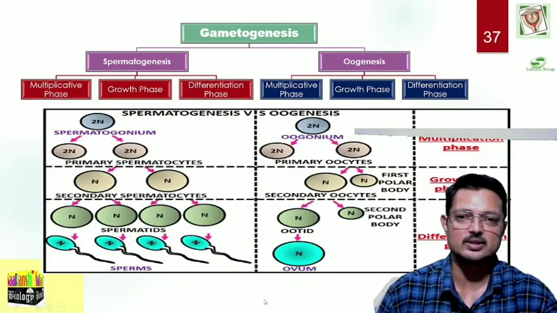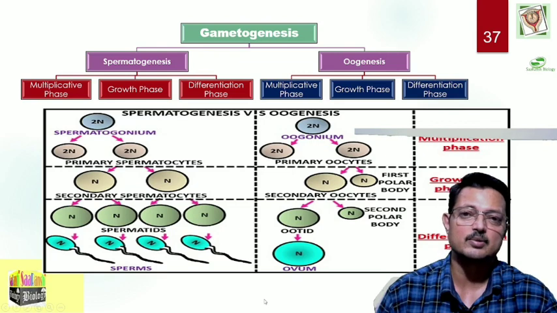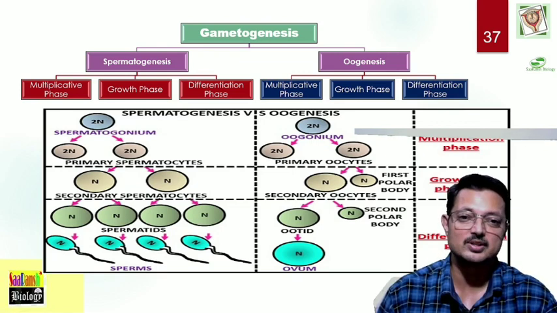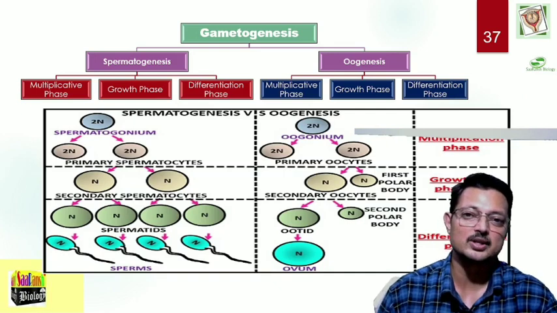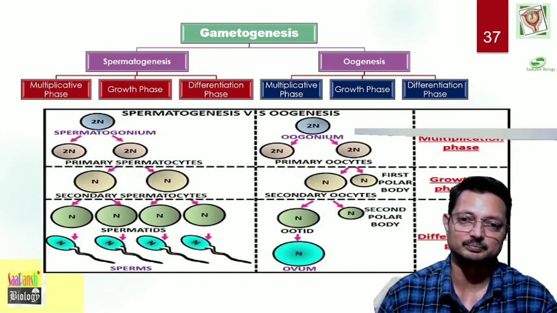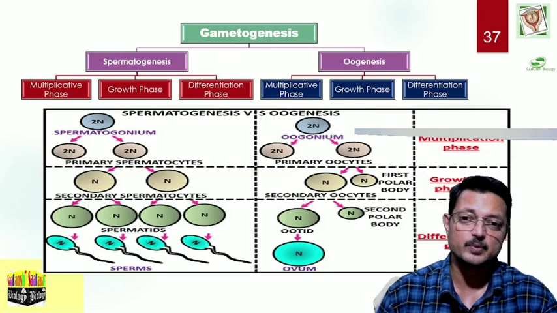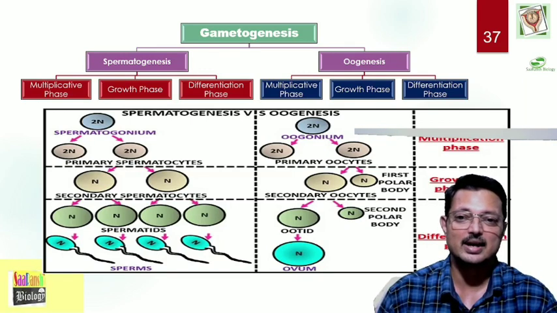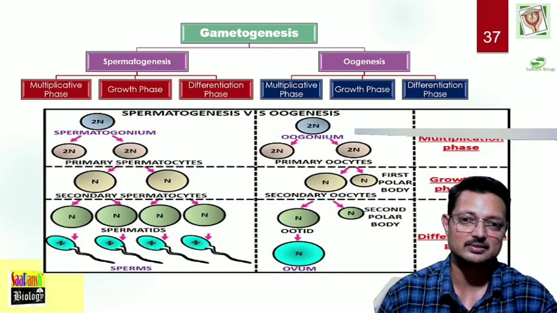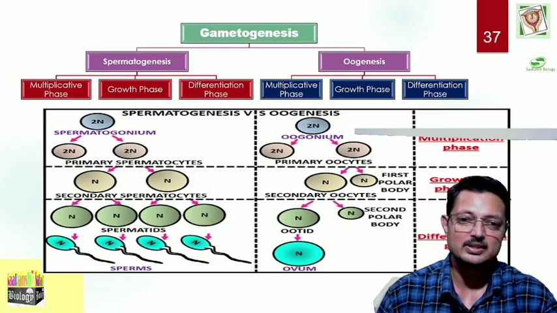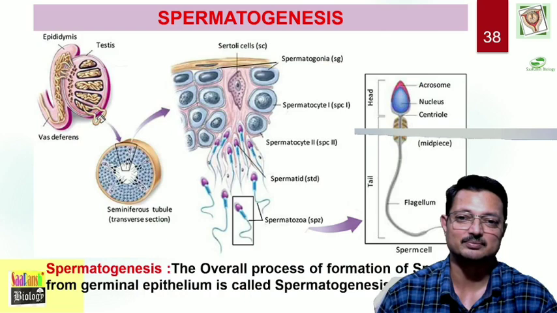When we talk about gametogenesis, it can be studied under two subheads: spermatogenesis or production of spermatozoa, and oogenesis or production of ovum. Whether it's spermatogenesis or oogenesis, there are three subphases that we can look into: multiplicative phase, growth phase and differentiation phase. So these three subphases ensure production of gamete. There are certain amount of similarities as well as differences.